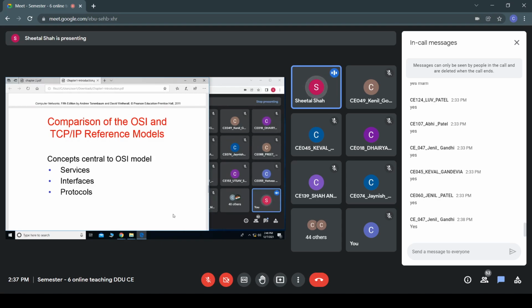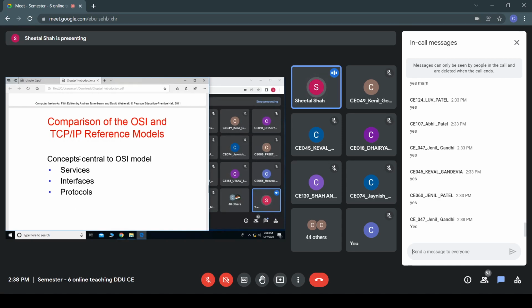So in the TCP/IP model, the transport layer provides both connection oriented as well as connectionless service, whereas in the OSI model, it would only provide the connection oriented service. So these are the various differences between the TCP/IP reference model and the OSI reference model.